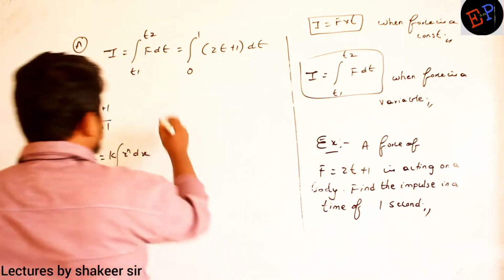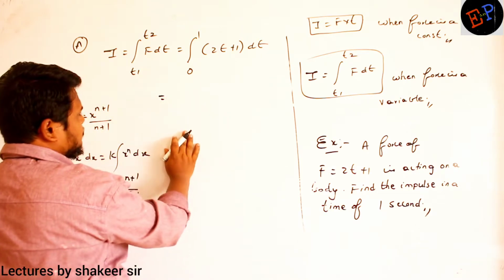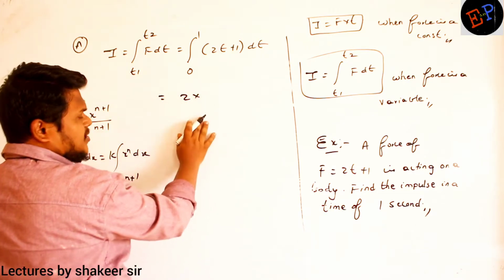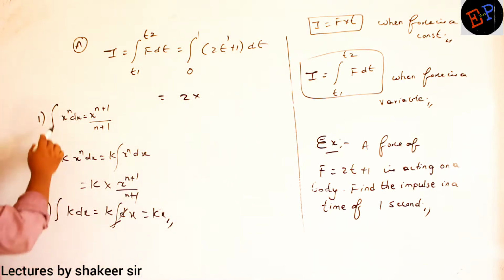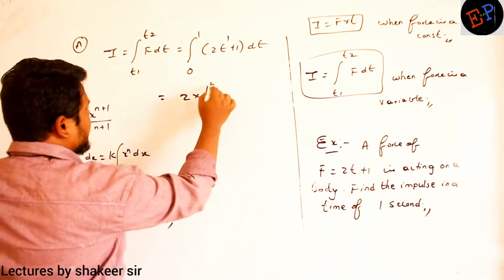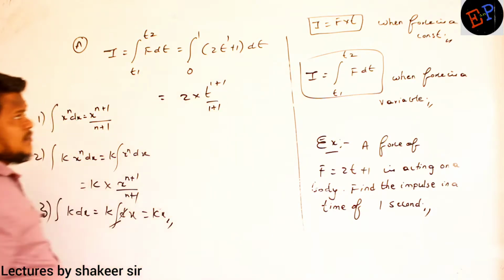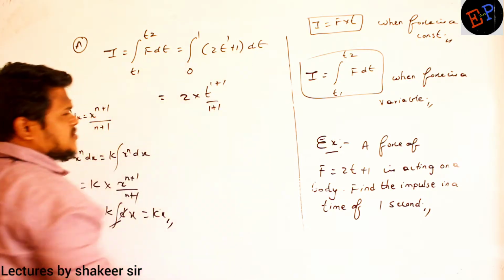Okay. So integration of 2t, 2 is a constant, take it outside. Integration of t, t means t power 1, no? So integration of x power n is x power n plus 1 by n plus 1. So t power 1 plus 1 divided by 1 plus 1. That's all. Integration of 1 dt, 1 is a constant, no?